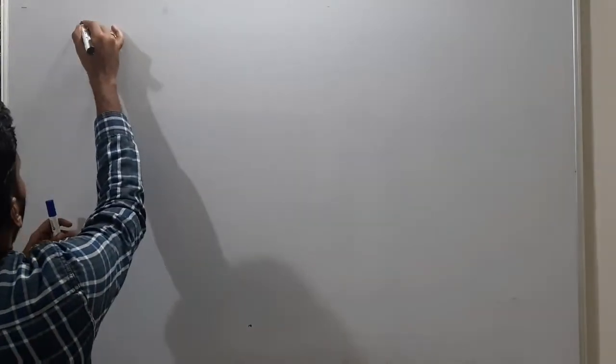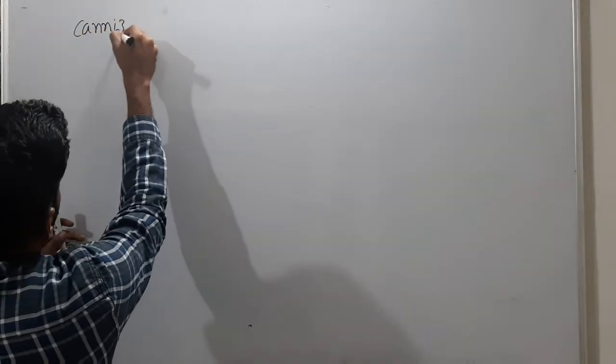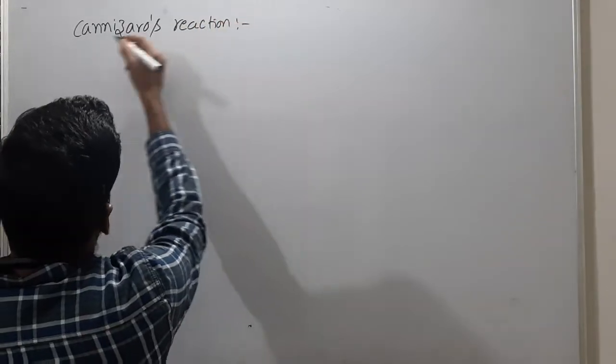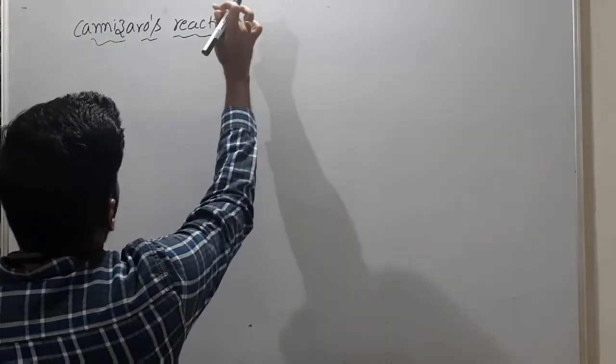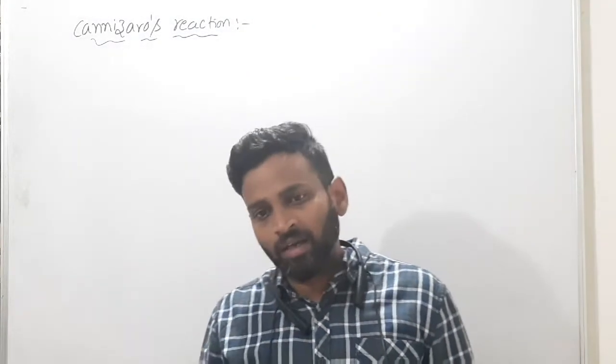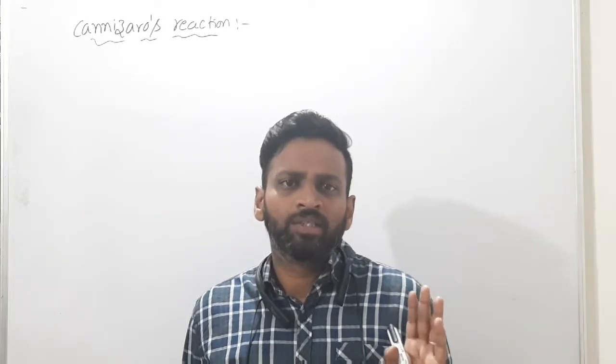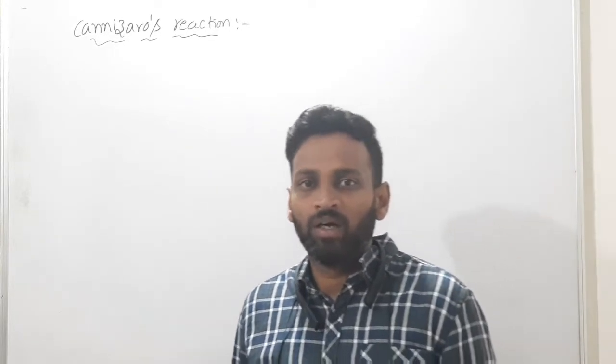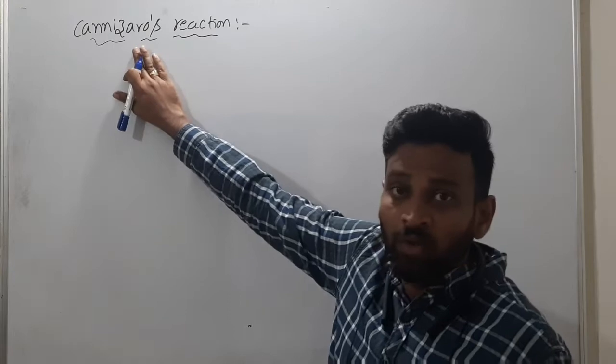Next, in the chemical properties of aldehydes and ketones, the most important one is the Cannizzaro reaction. Which one will give the Cannizzaro reaction? Very important. Aldol condensation was also given in our NEET exam this year. For aldol condensation to take place, alpha hydrogen must be present.